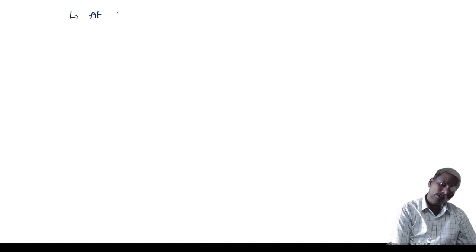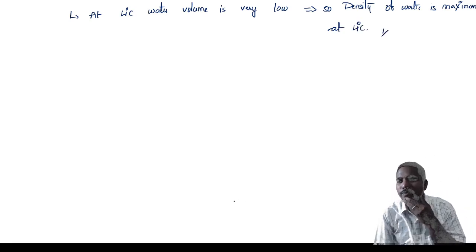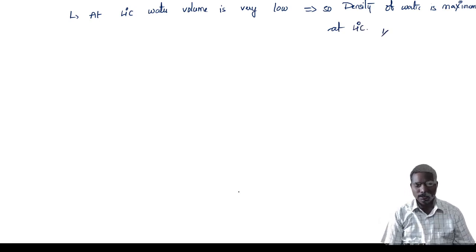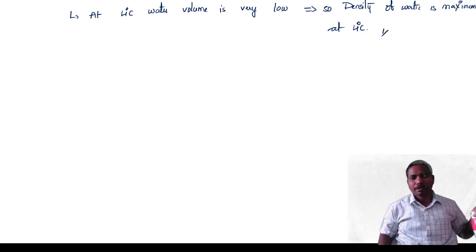Okay, and here at 4 degrees Celsius, water volume is very low. So density of water is maximum at 4 degrees Celsius. Very, very important. Density of water is maximum at which degree centigrade? That is 4 degree centigrade. All of you clear? Very important one.